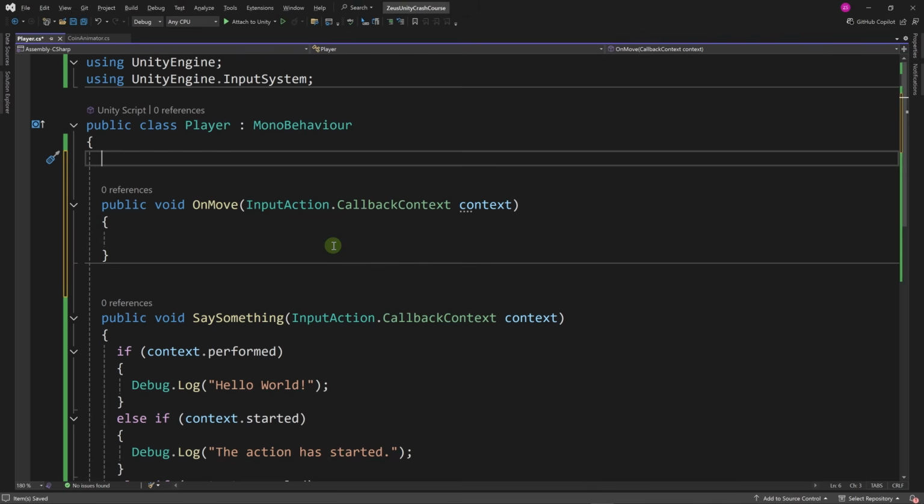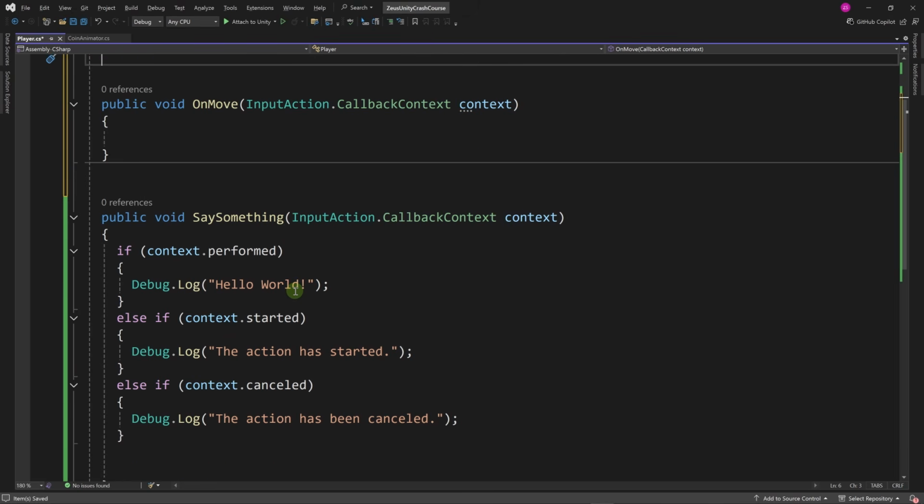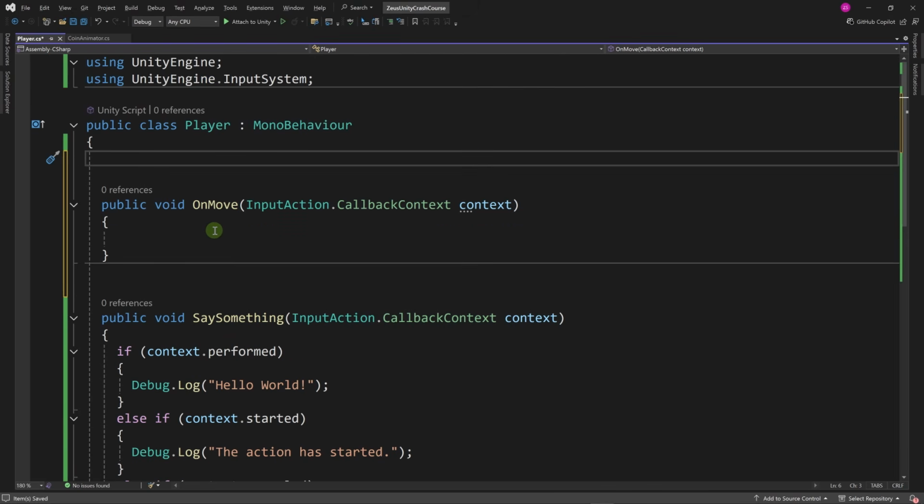And even the things that you don't understand, the fact that you will write them over and over again and memorize them, then one day when you read something or see a YouTube video, for example, something will click and you will understand what it means. So just go with the flow, even if you don't understand how things are working. We have our onMove method.